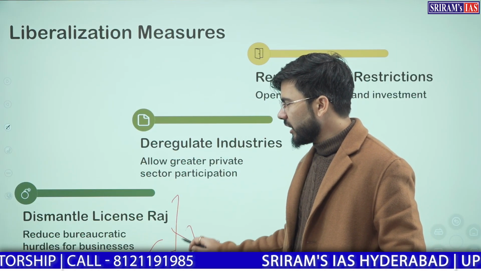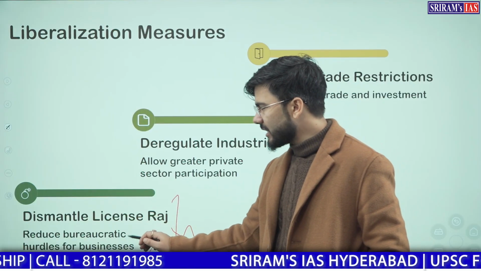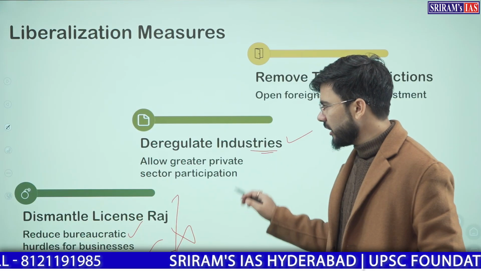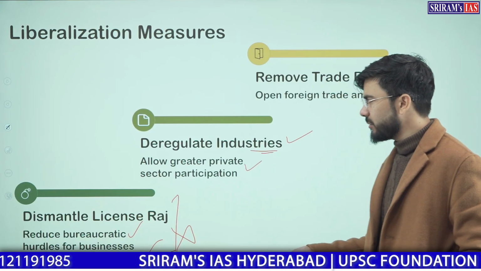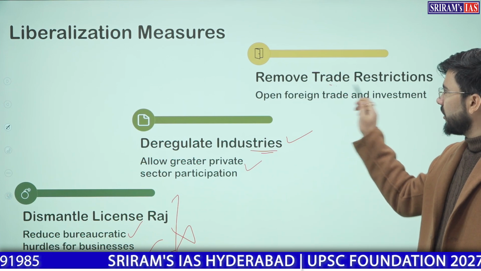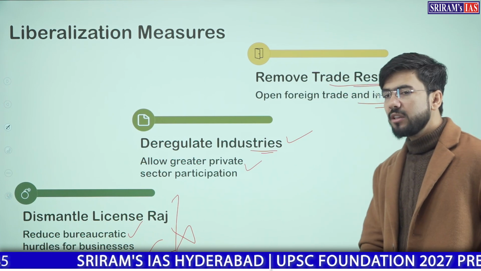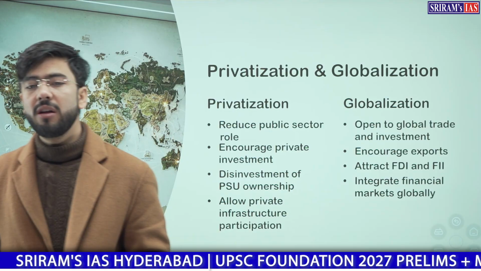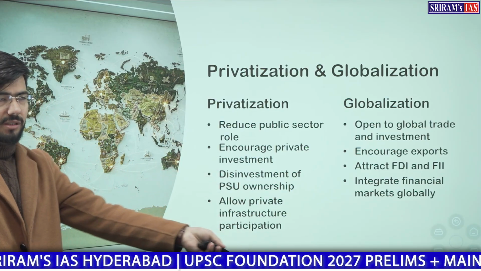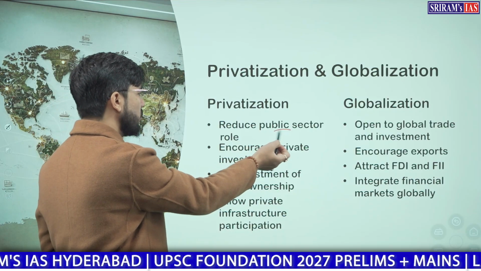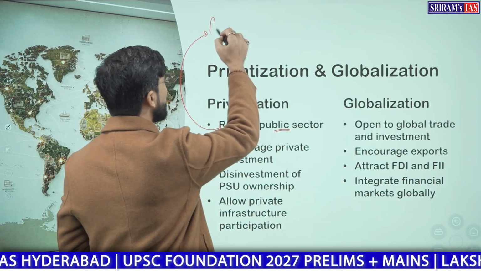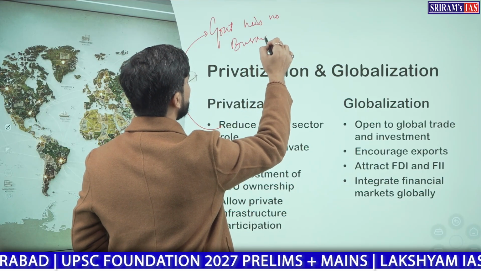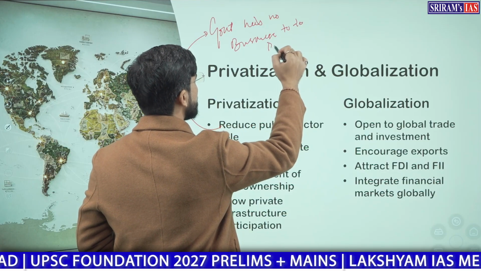So we first dismantled the license Raj, which decreased bureaucratic hurdles and removed red tapeism from Indian industry. It allowed greater private participation in the industrial sector. We removed trade restrictions and opened foreign trade for India. Further, privatization helped the Indian economy revive and brought in more investment. We reduced the public sector role, as the Prime Minister also said, that government has no business to do business.